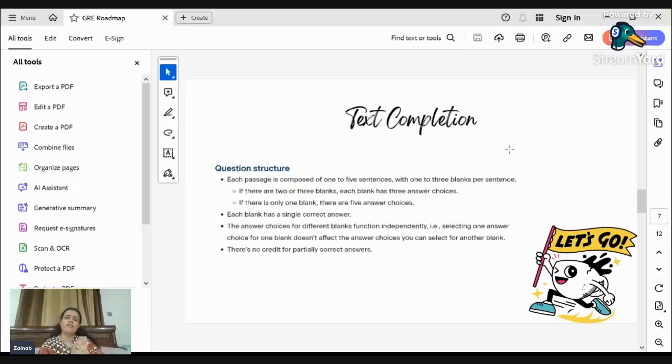You have to answer one to three blanks, and for that you need a good understanding of the passage. If you don't have a good understanding, you won't be able to comprehend what you are doing. For example, when I was doing a Read Theory passage, I was not able to comprehend the exact meaning of the passage, and that was the problem I was facing when I was practicing for GRE.